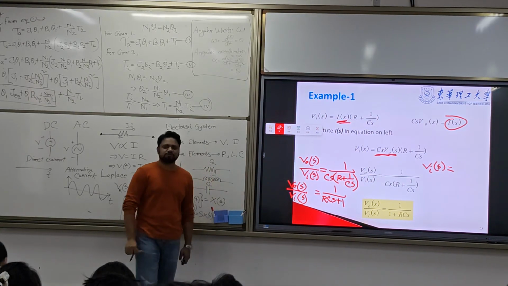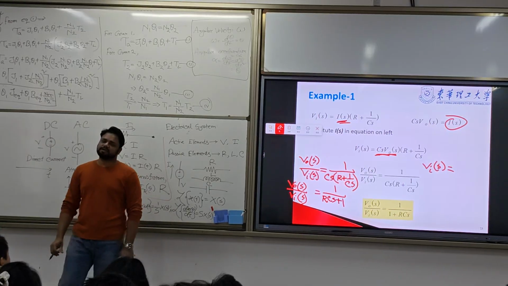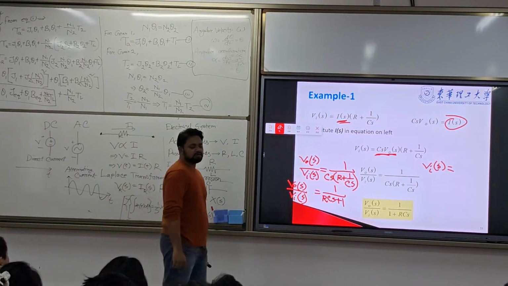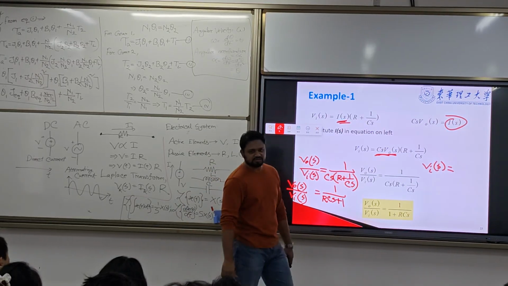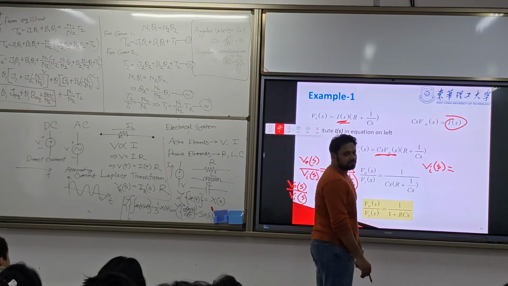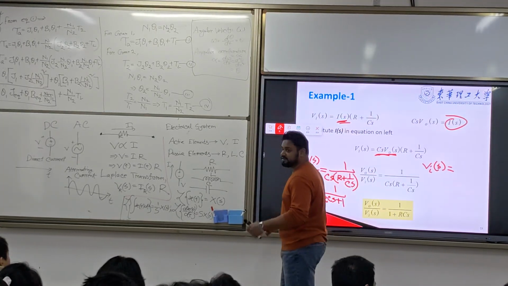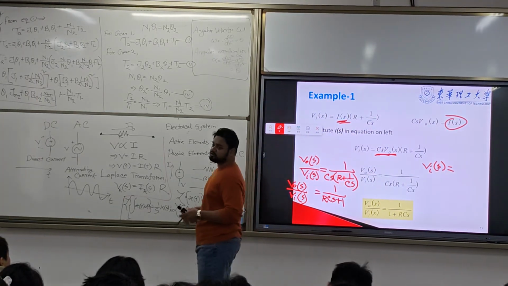Now from this RCs plus 1, what can we find? We can find out the poles and zeros. Can you remember in our previous lecture we also did the pole and zero? Why? To find the stability of the system, to find whether this circuit is stable or not.